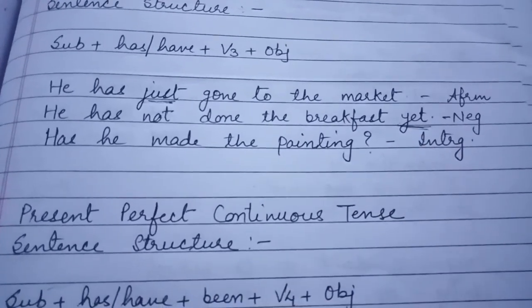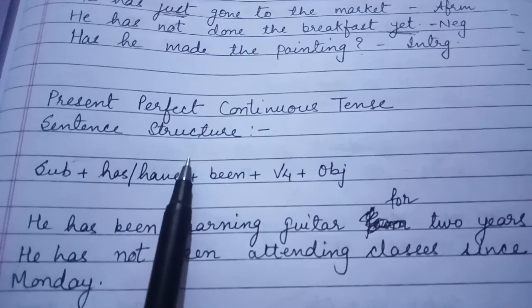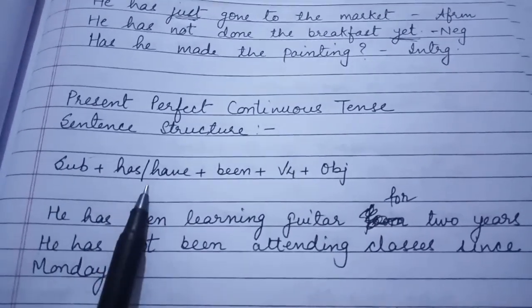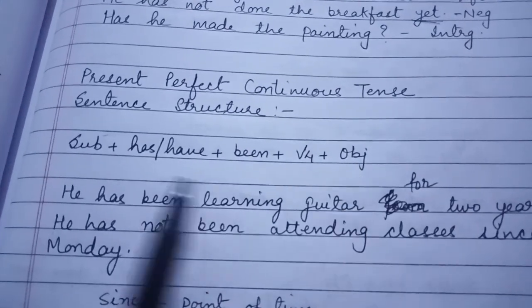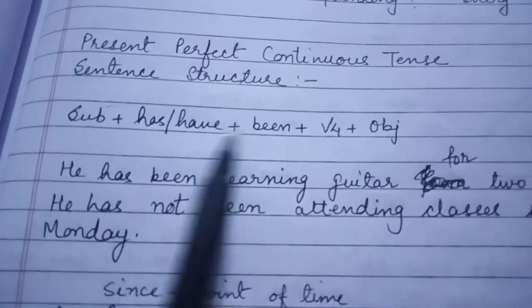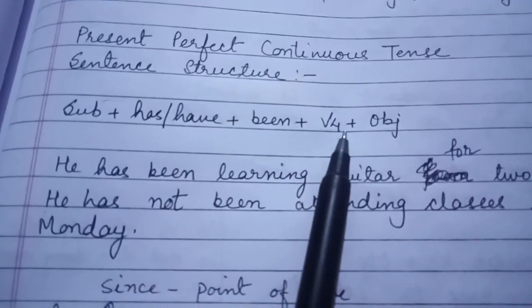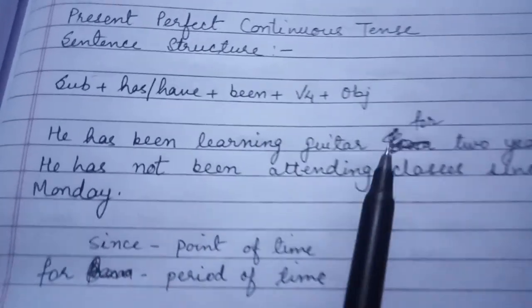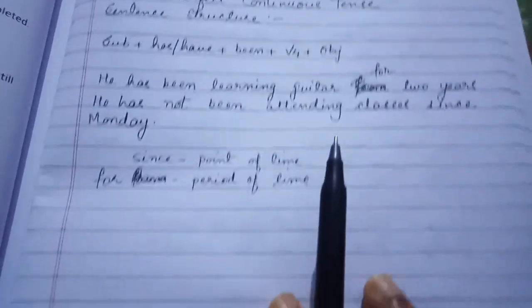Okay. Now next is present perfect continuous tense. What is the sentence structure of that? It is subject plus has/have plus been plus V4 plus object. Why is it V4? Because it is perfect continuous: has, have, and the verb's fourth form. Like he has been learning guitar for 2 years. He has not been attending classes since Monday.